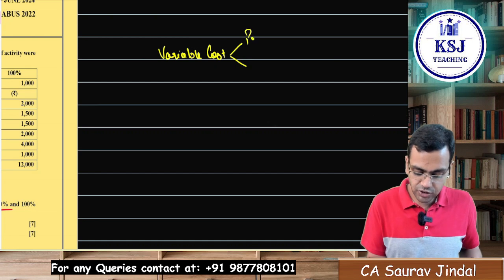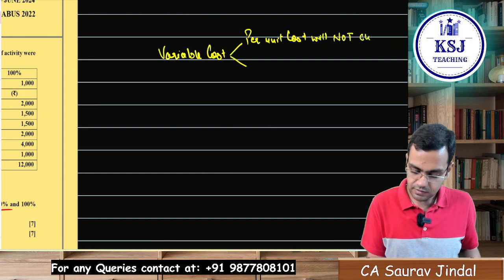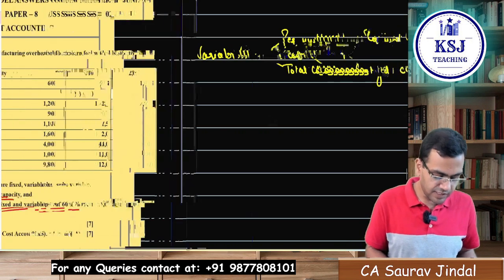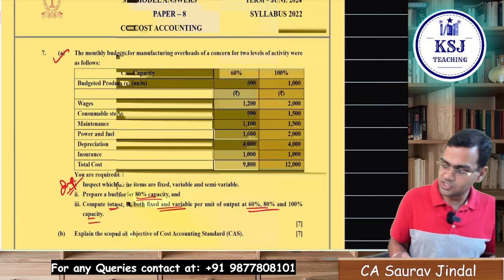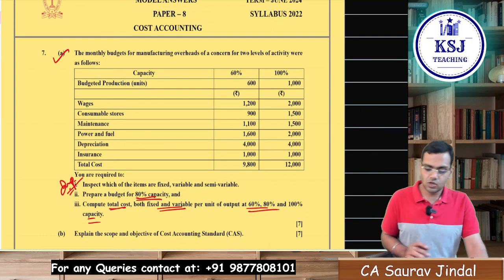Sir, per unit cost will not change, right? And total cost will change, right? For example, let's see the wages here. Let's talk about wages here.